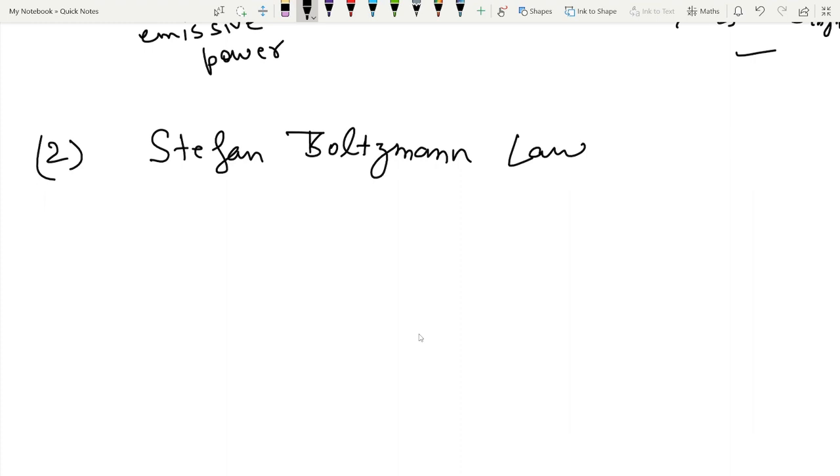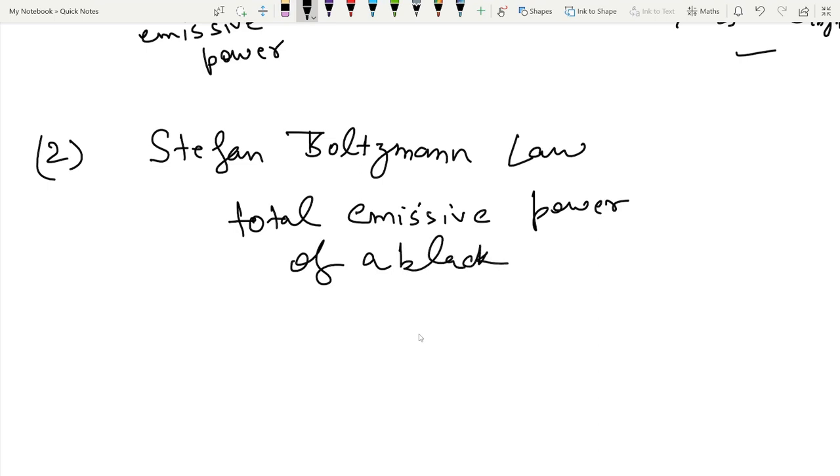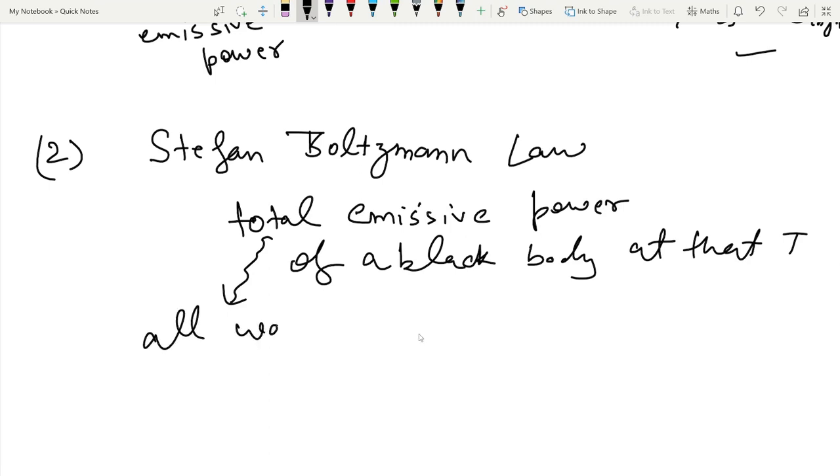So Planck's law tells us about monochromatic emissive power, while this tells us about the total emissive power of a black body at that temperature T. Here total means all the wavelengths are taken into account.